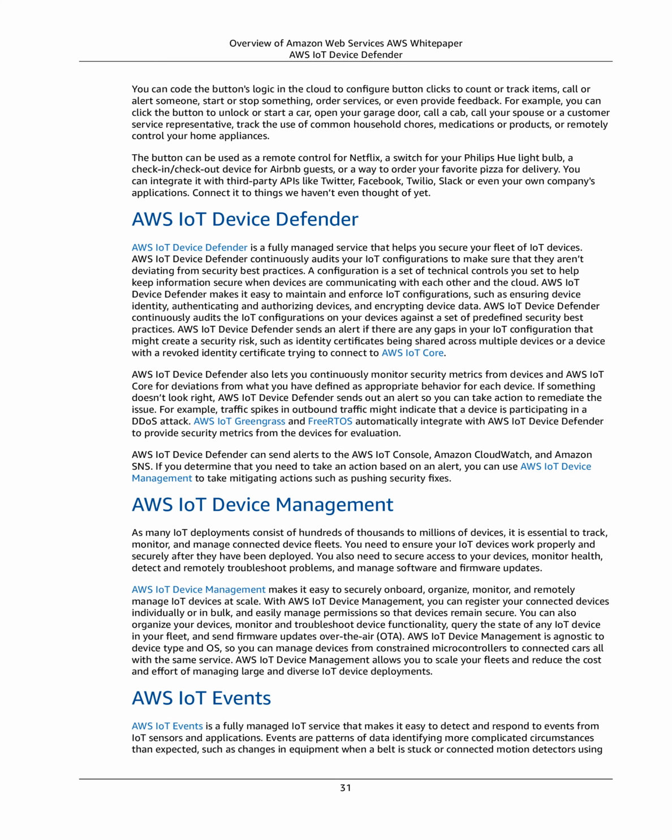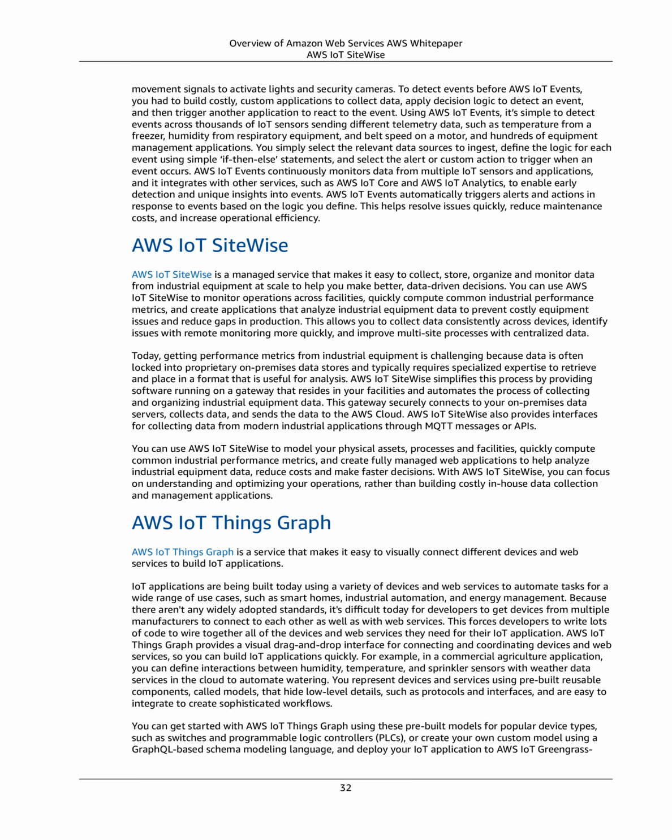Events are patterns of data identifying more complicated circumstances than expected, such as changes in equipment when a belt is stuck or connected motion detectors using movement signals to activate lights and security cameras. To detect events before AWS IoT Events, you had to build costly, custom applications to collect data, apply decision logic to detect an event, and then trigger another application to react to the event.